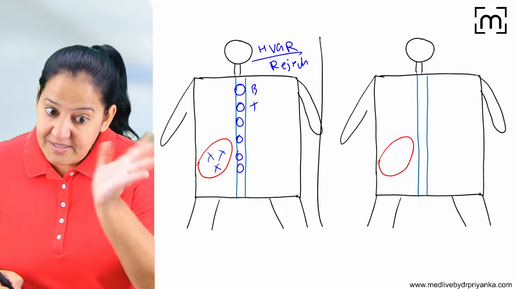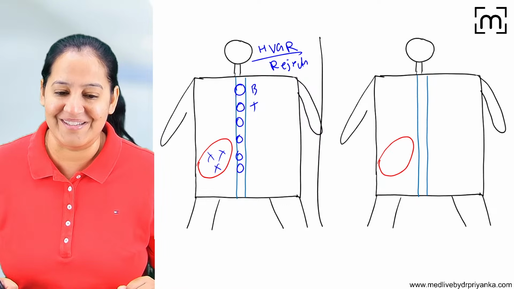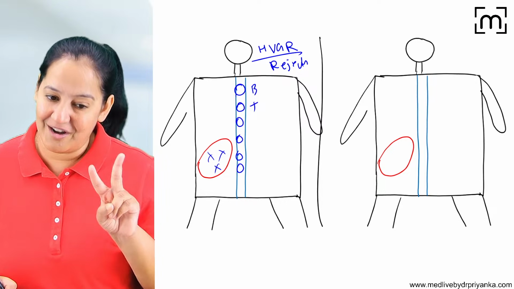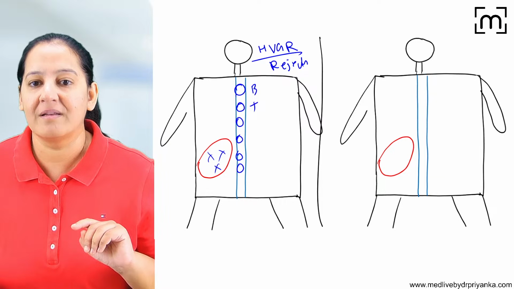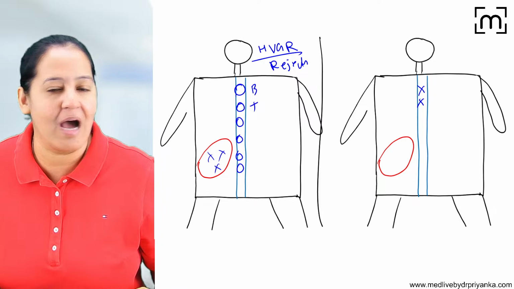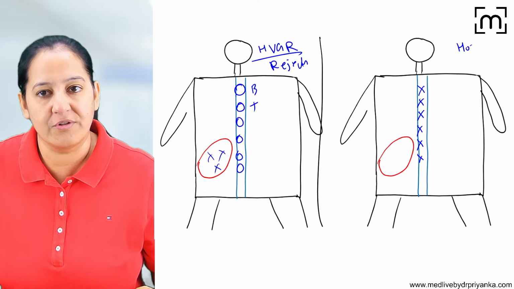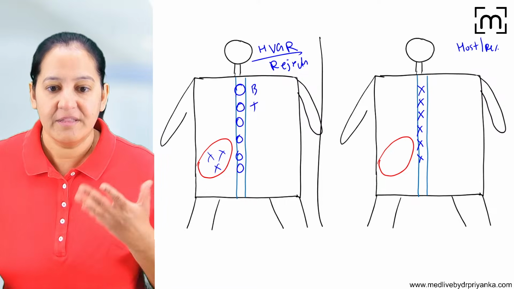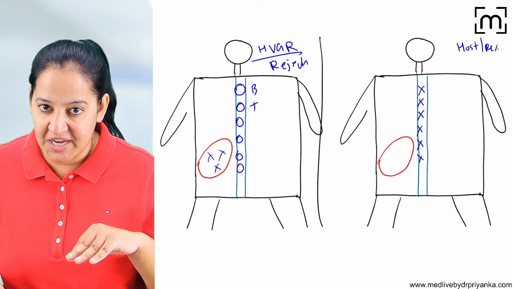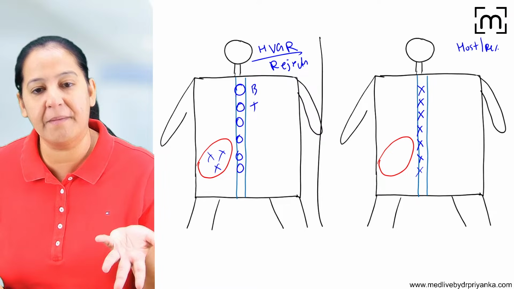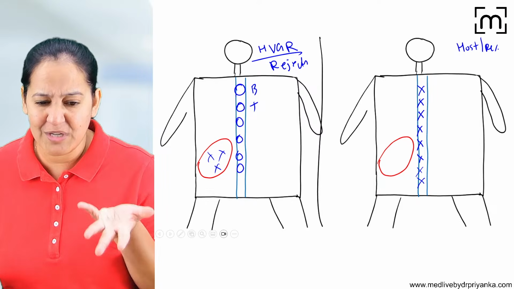Now sometimes the reverse can happen. Now see what I mean by reverse. Listen. There are two things that need to happen. Number one, the recipient is immunocompromised. The host or the recipient is immunocompromised. They don't have immune cells. Maybe the person has HIV, maybe the person is on chemotherapy, maybe the person is on steroids. The person doesn't have many immune cells.